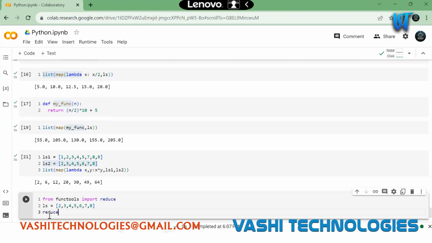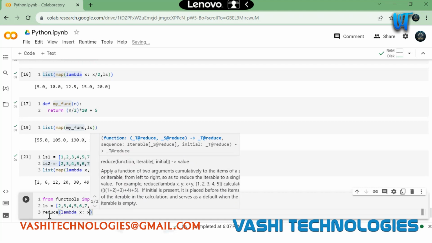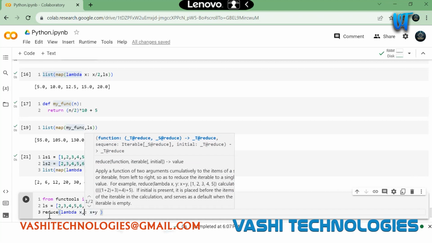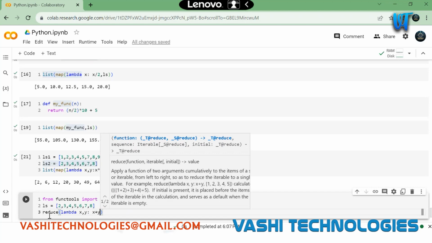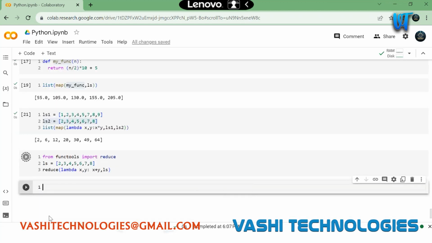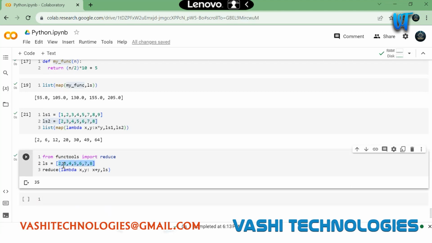In reduce, I am passing a function which will be lambda x comma y, and it is adding them. And I am passing my iterable, which is my ls. We will take all these numbers and add this number with this, again the result with this. It is giving me the cumulative sum. We add all these numbers, and the result will be this only.